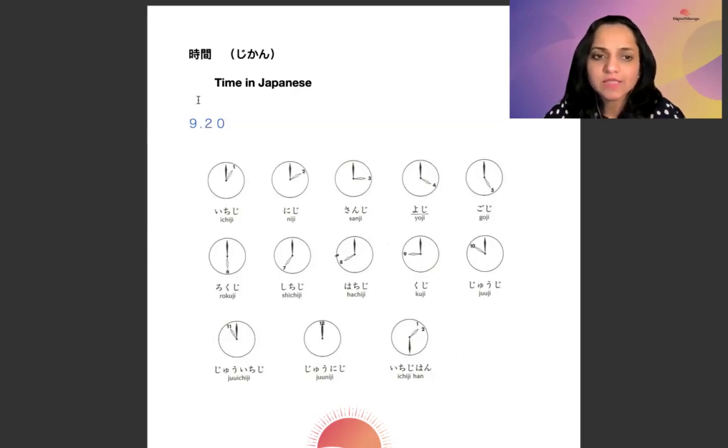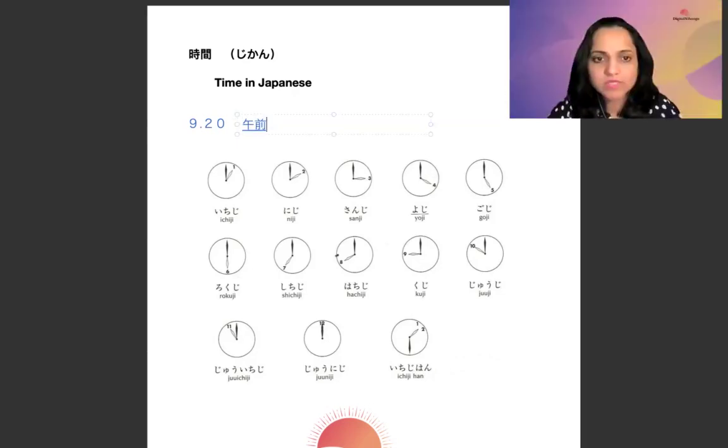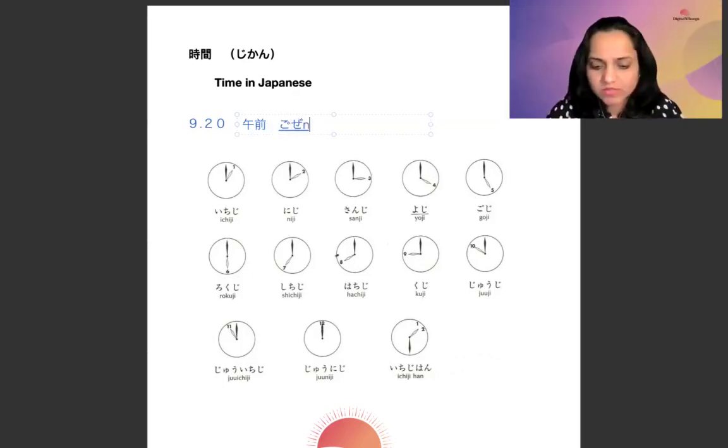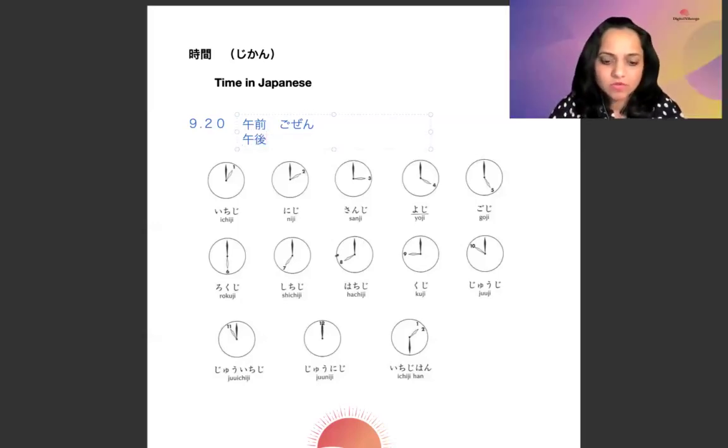That is 9:20. Now, how do we say AM, PM? When we talk about time, this is obvious, right? AM is gozen and PM is gogo. Do you know these words? Gozen, gogo.